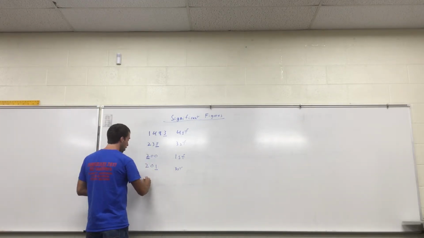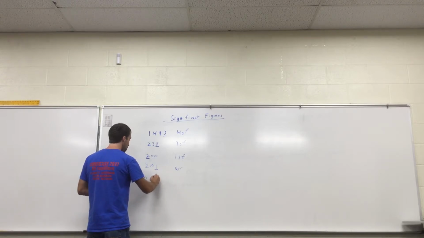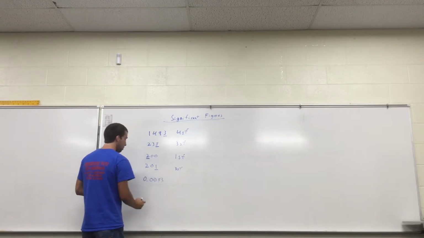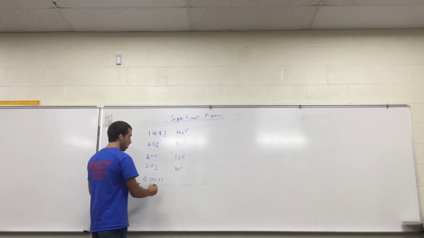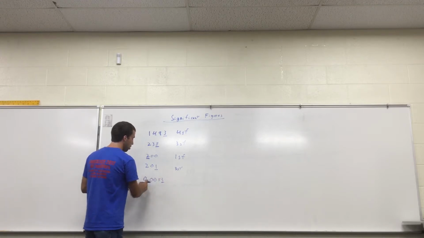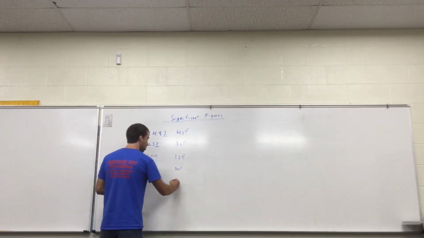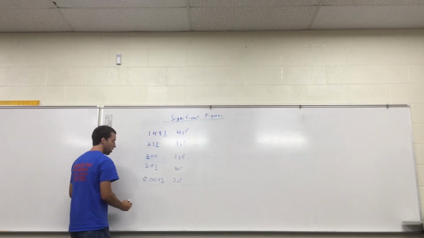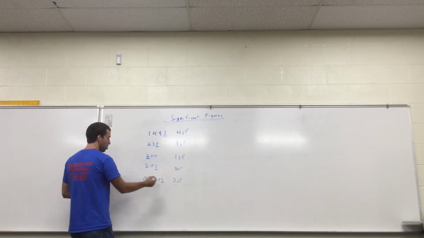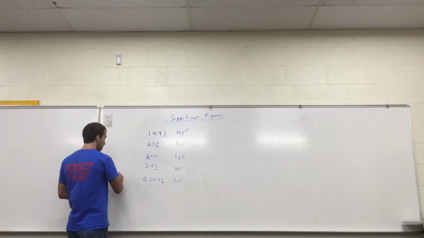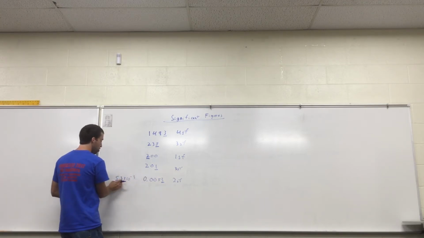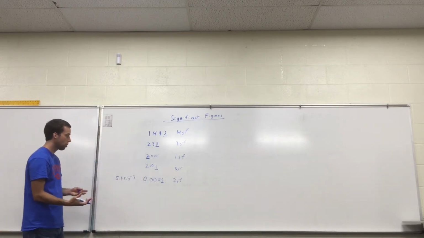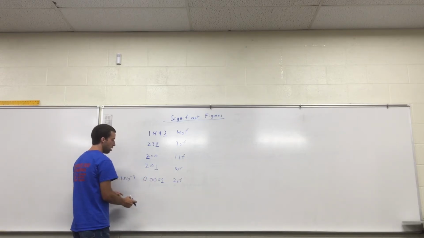Now, when you have a decimal, these zeros are not significant. We rounded here, but these are just placeholders. There's actually only 2 sig figs there. If you change that to scientific notation, for example, it's 5.3 times 10 to the negative 3. But there's only 2 digits here. It's 2 sig figs. These ones are not significant.